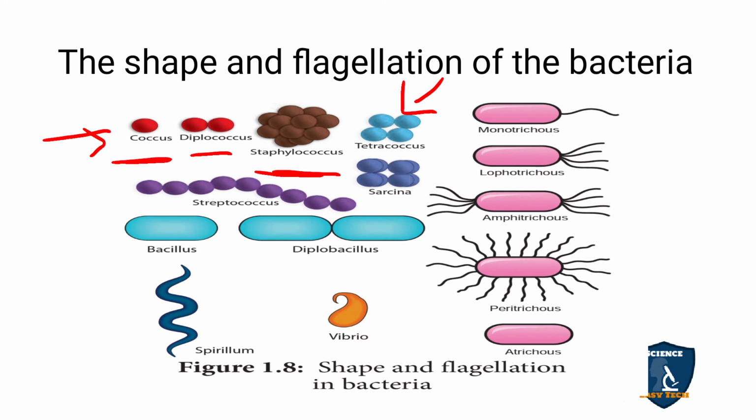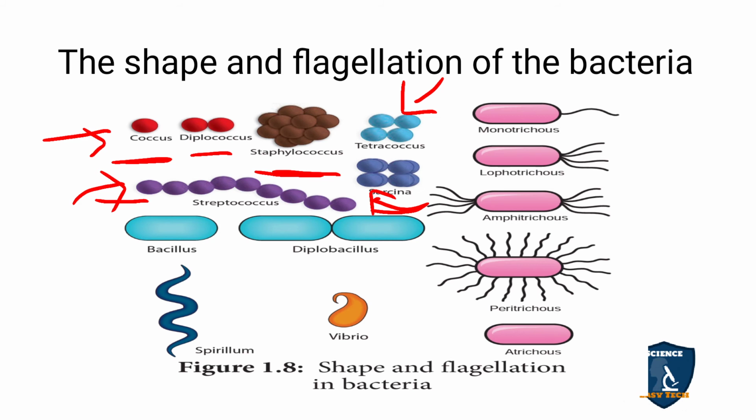And this one changes its shape according to the condition, so it is called Sarcinae. When the cocci are in a chain, you can see this chain structure, no? That is called Streptococcus. So round or spherical shape means you have coccus.